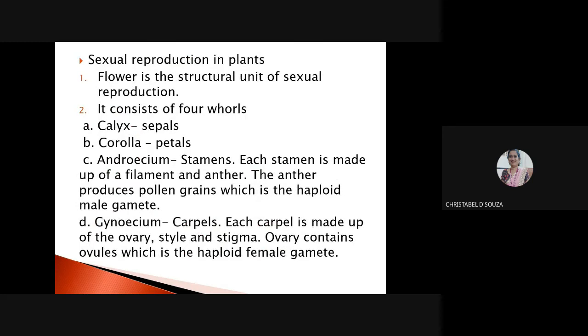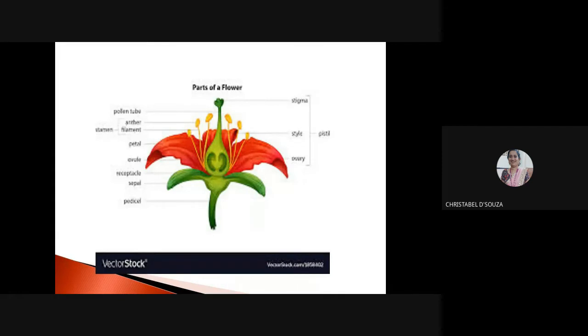Sexual reproduction in plants. Now we will talk about the flower, which is the structural unit of sexual reproduction. Now my flower is basically made up of 4 whorls. We will see this flower made up of 4 whorls. The 4 whorls of the flower are, this is my corolla, which is made up of petals. My flower basically consists of corolla, which is made up of petals.